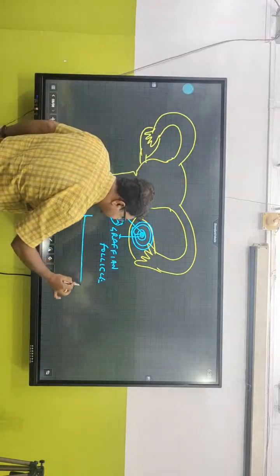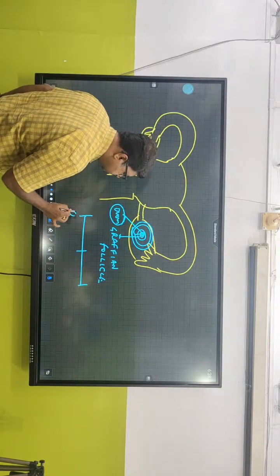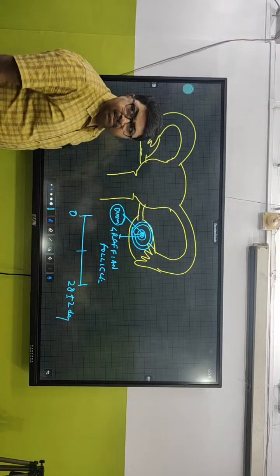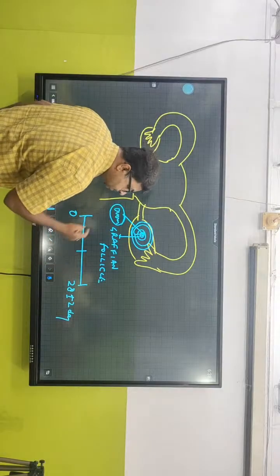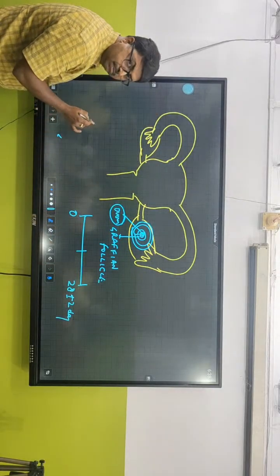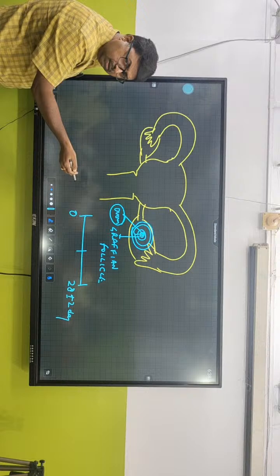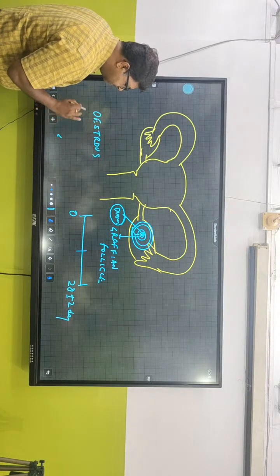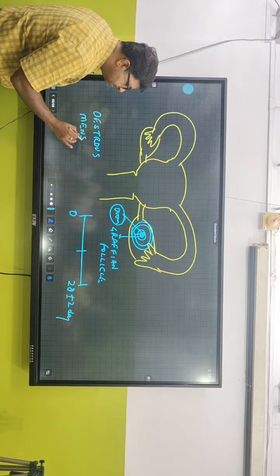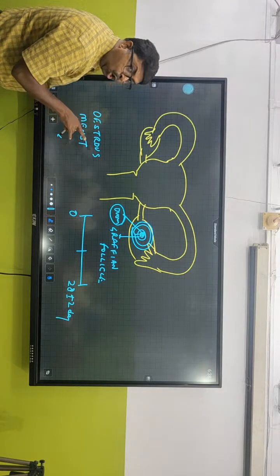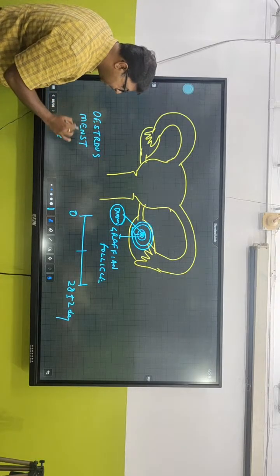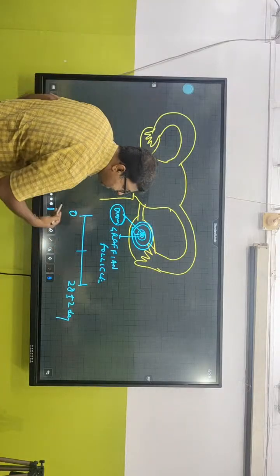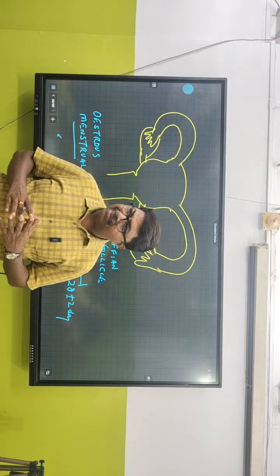And you already know from class 10, from day 0 to 28, plus or minus 2 days, it's the menstrual cycle. Very good, which is shown by all primates. Does a dog show a menstrual cycle? No, a dog shows the estrous cycle. Majority of the mammals which come under the order Primates show the menstrual cycle, a 28 plus or minus 2 day cycle.